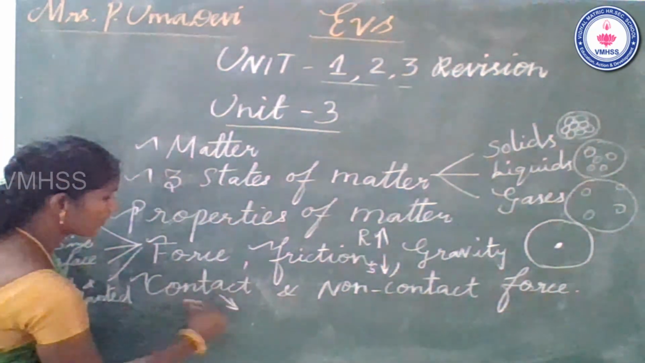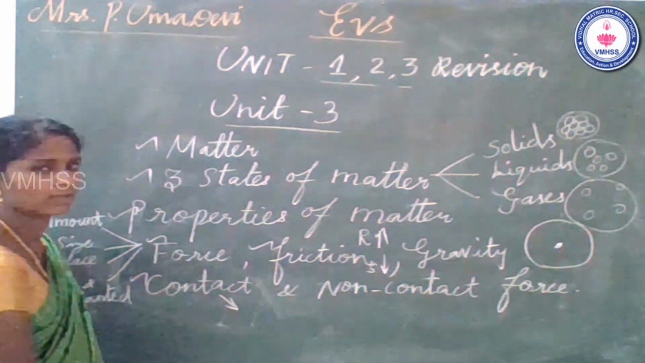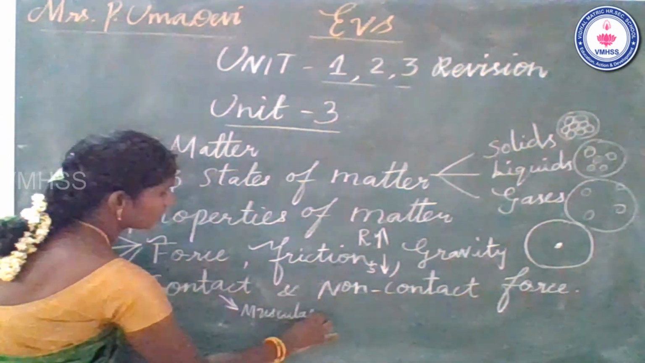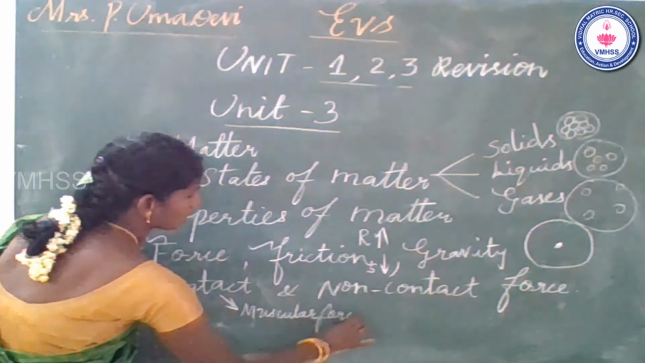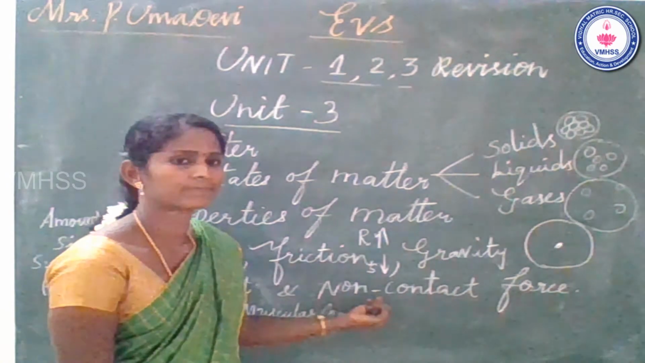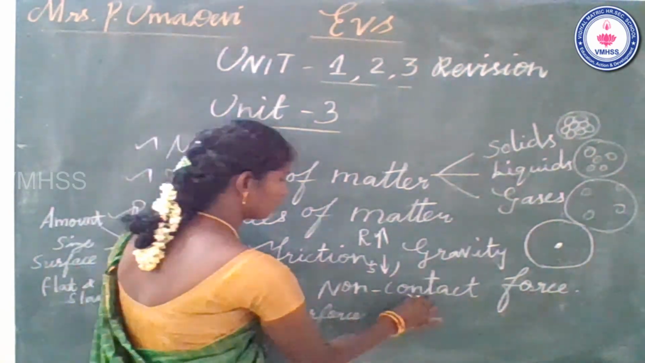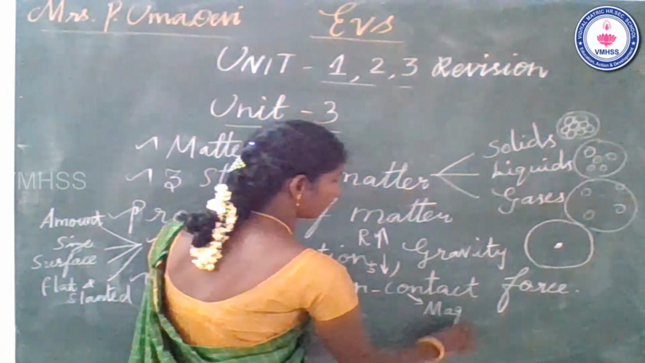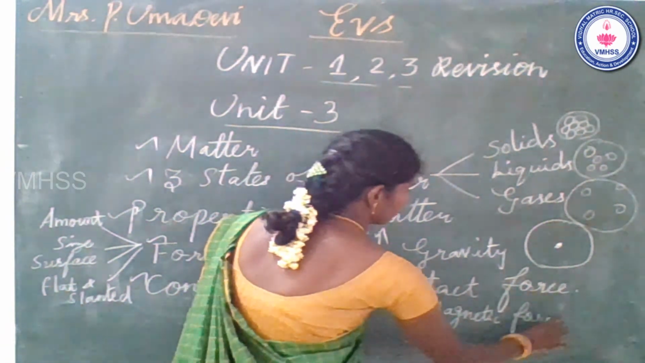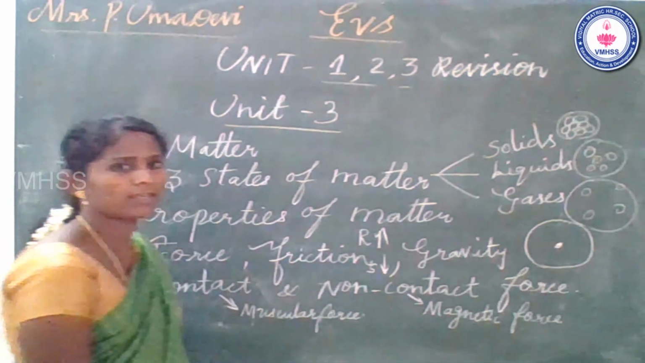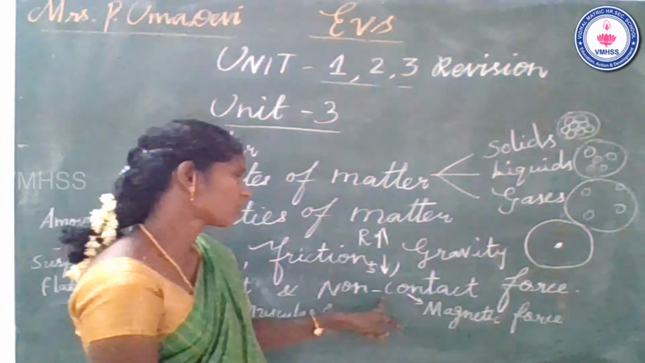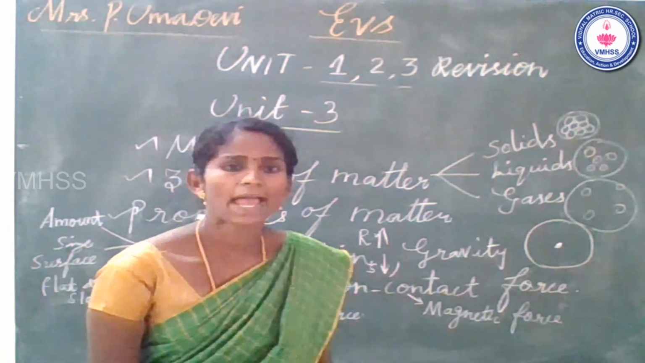Some other examples. What is an example of contact force? Very good. Muscular force is one of the contact forces. What is an example of non-contact force? Very good. Magnetic force, and gravitational force is also an example of non-contact force. So the contact force example is muscular force, and the non-contact force example is magnetic force.